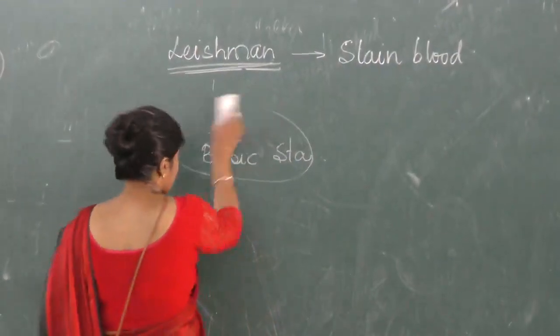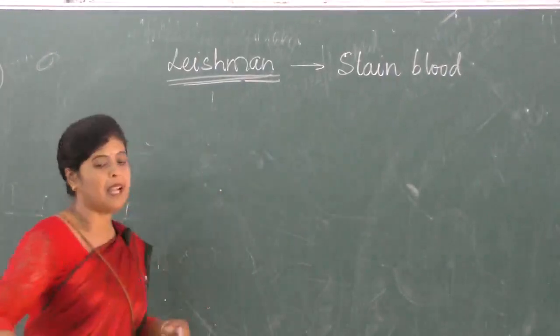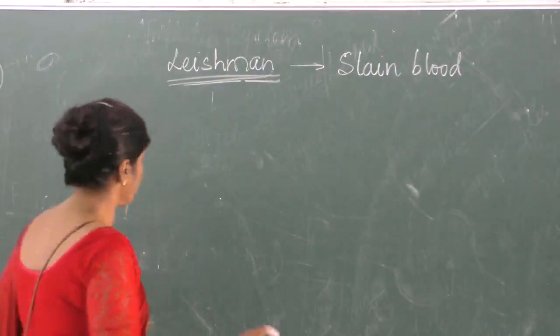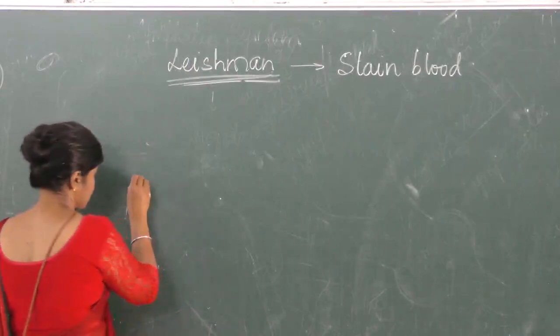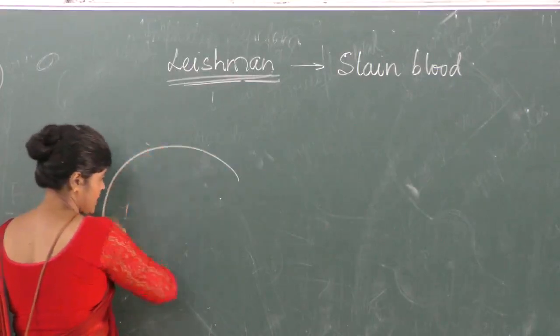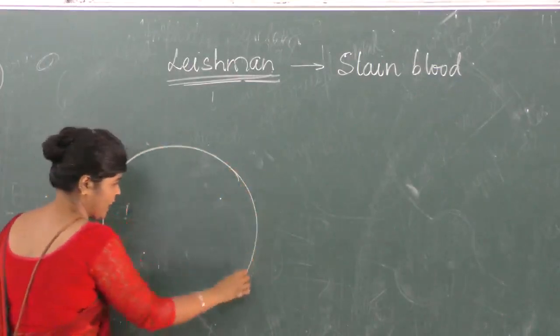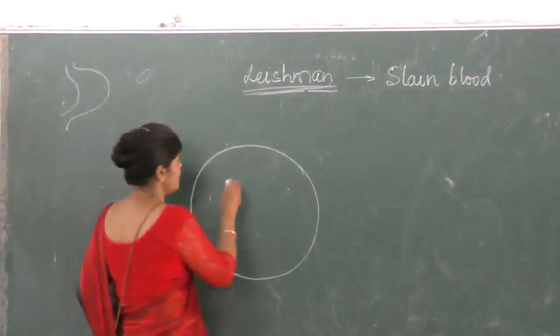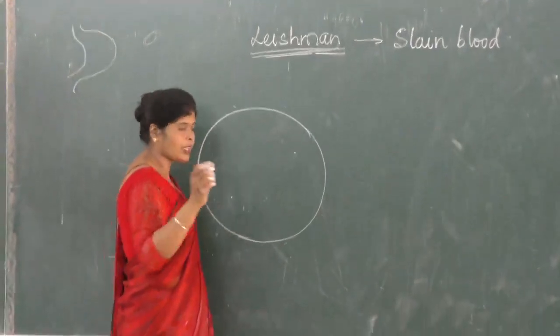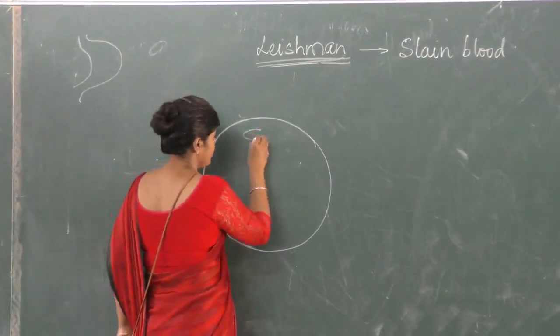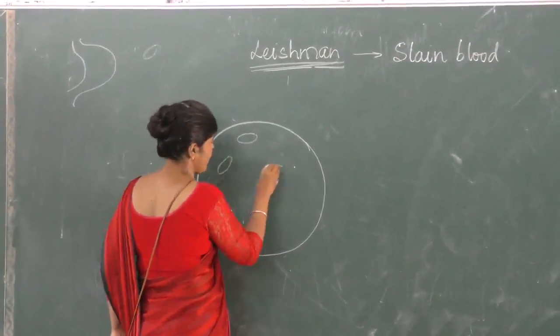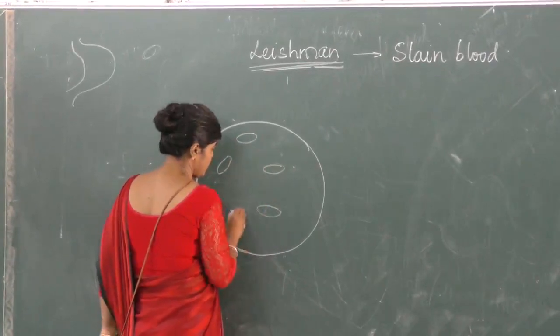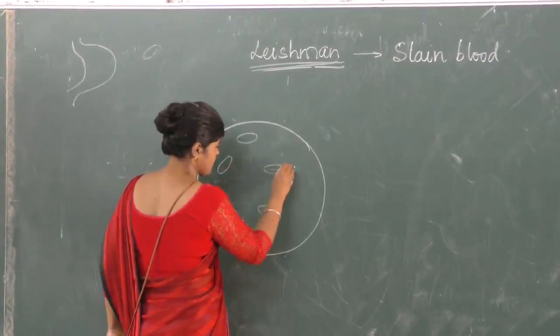This question came once, that if you see a blood smear under the microscope, how will it look? Is it clear? You can draw it like this, because if you are seeing under the microscope, the field will be a round field. Is it clear? So if you are talking about blood, what are the things you will be drawing? RBCs, you will draw more RBCs, because RBCs, as you have seen, are maximum in number.